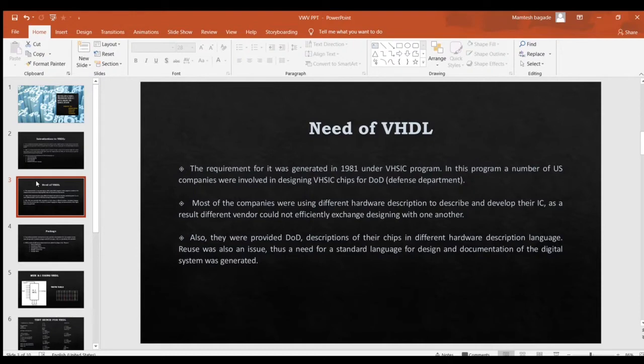As a result, vendors could not efficiently change designs from one to another. Also, they provided the DoD descriptions of their chips in different hardware description languages. Reuse was also an issue. Thus, a need for a standard language for designing and documentation of digital systems was generated, that is VHDL.